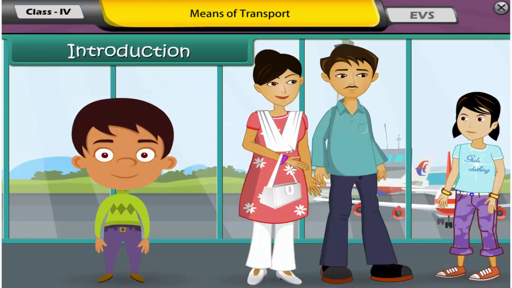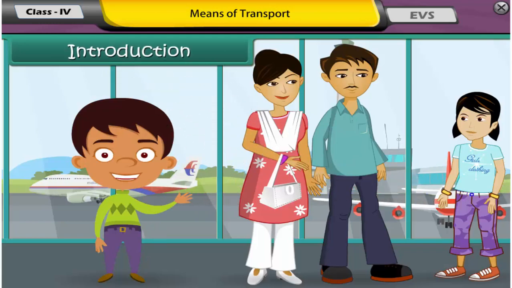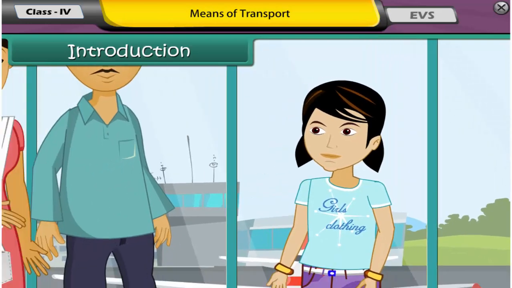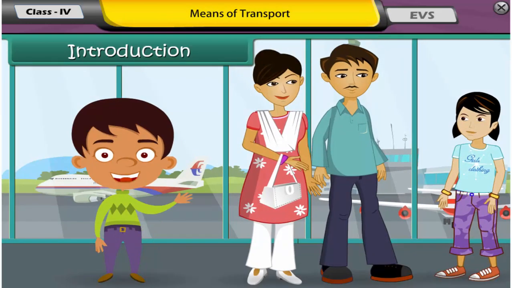Introduction. Shikha and her parents are at the airport to board a plane to Mumbai. Her parents have promised her a ferry ride to the Elephant Caves during their stay at Mumbai. Their return journey is booked on a train. Shikha is thrilled. She gets to use 3 modes of transport in a single trip to Mumbai. In this lesson, we will learn about the different modes of transport.